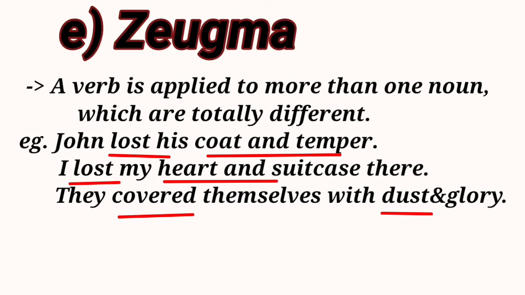Zeugma. A verb applies to more than one noun which are totally different. For example, John lost his coat and temper. They covered themselves with dust and glory. I lost my heart and suitcase there.